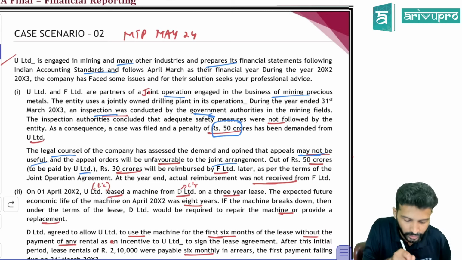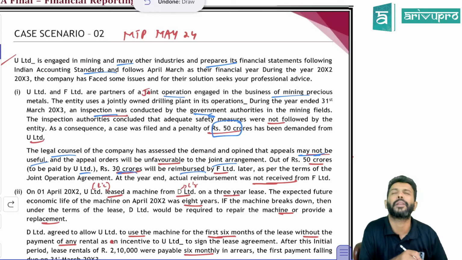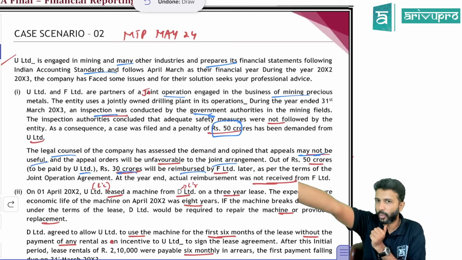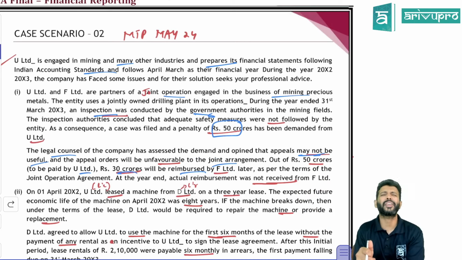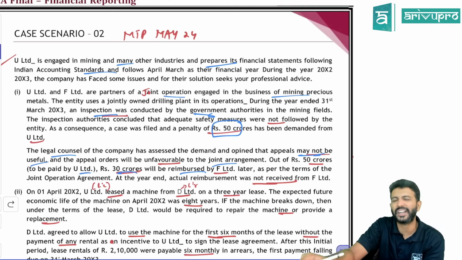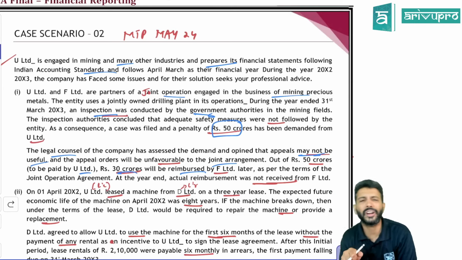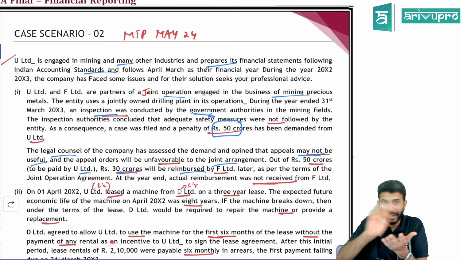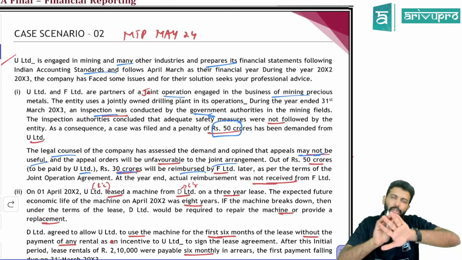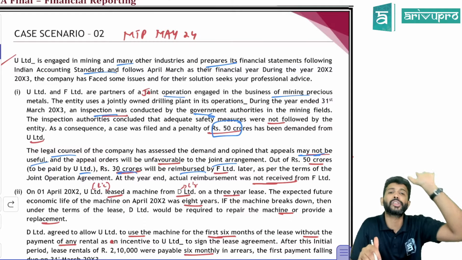Okay. And then what are they doing? 30 crores will be reimbursed by F Limited. Okay. You will pay 50 on one hand. On the other hand, they will recover 30 crore rupees. We have studied this. This is nothing but what, sir? Ind AS 37, we have studied this as reimbursement. Yes. So what does Ind AS 37 say? Reimbursement should be recorded as a separate asset. It should not be netted off with the provision in the balance sheet. Reimbursement should be shown as a separate asset provided it is virtually certain.